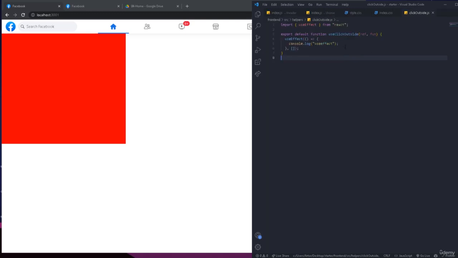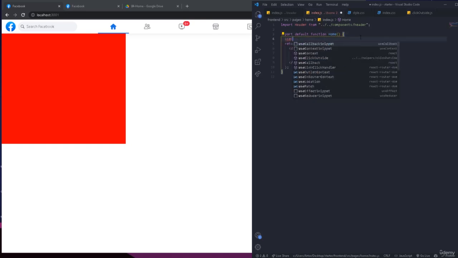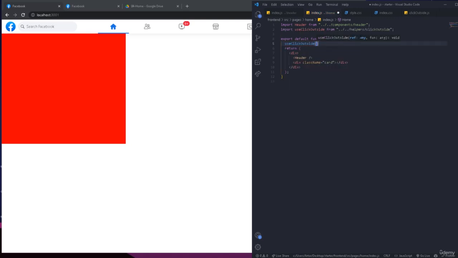It's just a function that runs everything inside it at least one time. So this is the dependency array for it. If we leave it empty, this code is going to run one time when the page loads or the function is run. So let's go back to the home. Let me call the function right here. So useClickOutside and just run it, okay? Import it and run it.